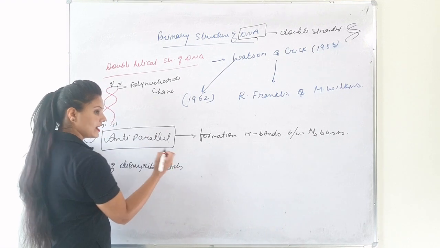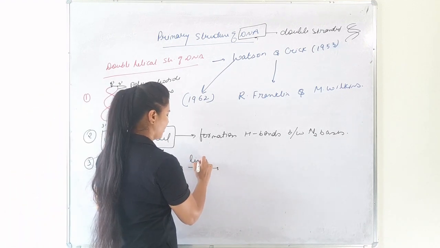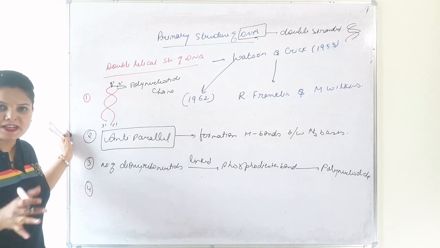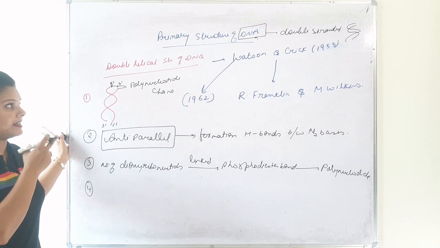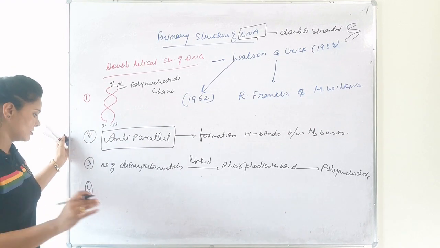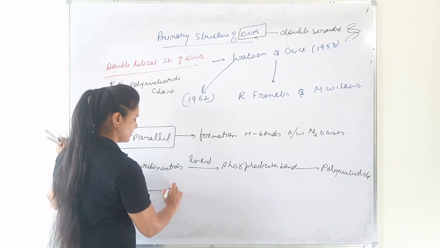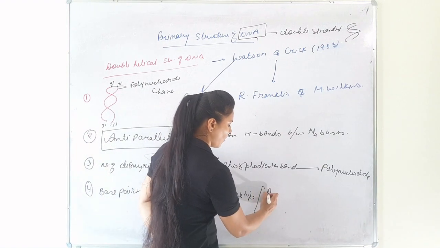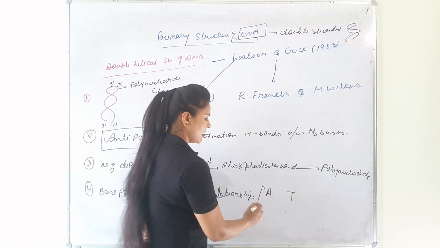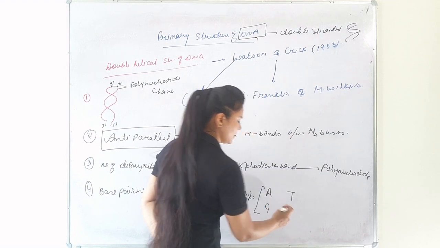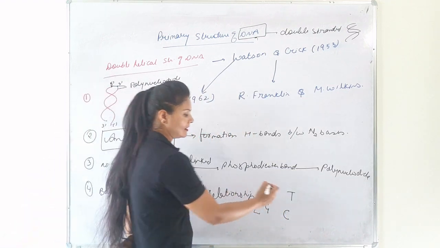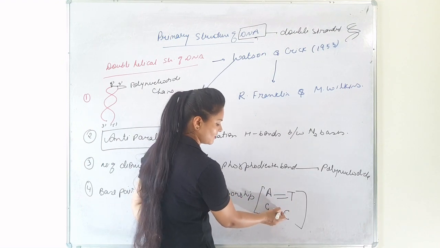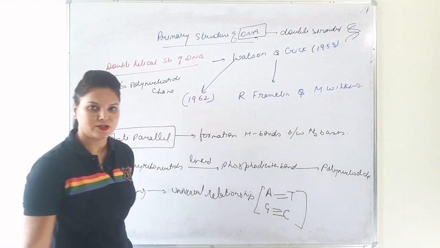In the double helical structure, n number of deoxyribonucleotides are linked by phosphodiester bonds and form a polynucleotide. Then the base pairing between the nitrogenous bases in a DNA is in a universal relationship, that is, A always pairs with T and G always pairs with C, or vice versa. A and T always have double hydrogen bonds between them, and G and C are always connected by triple hydrogen bonds.